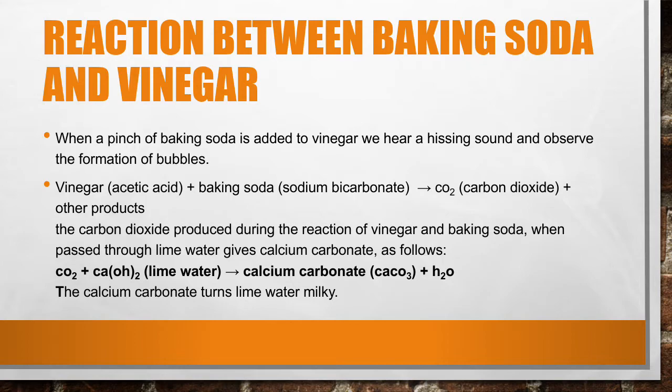The carbon dioxide produced, when passed through lime water, gives calcium carbonate as follows: CO2 + Ca(OH)2 (lime water) gives CaCO3 + H2O. The calcium carbonate turns lime water milky.